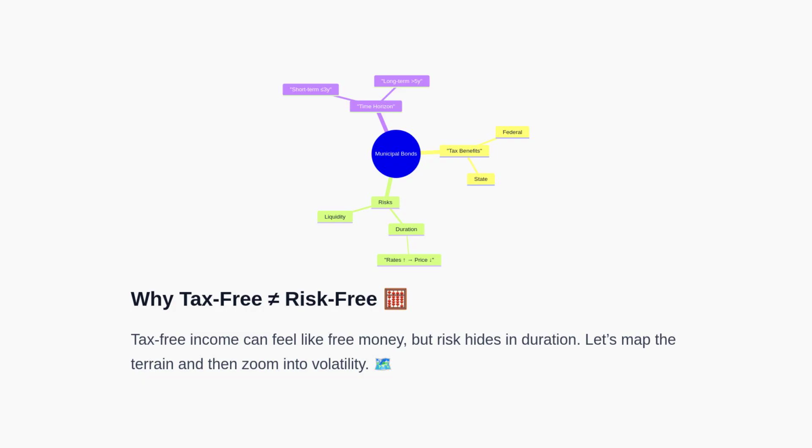Then, before we chase yields, we should recognize that municipal bonds can be tax-advantaged, yet still carry interest rate risk through duration. This mind map shows three pillars: tax benefits at the federal and sometimes state level, risks such as duration and liquidity, and time horizon considerations. Crucially, short-term goals should not be funded with intermediate or long-duration funds because price sensitivity to rates can be significant.